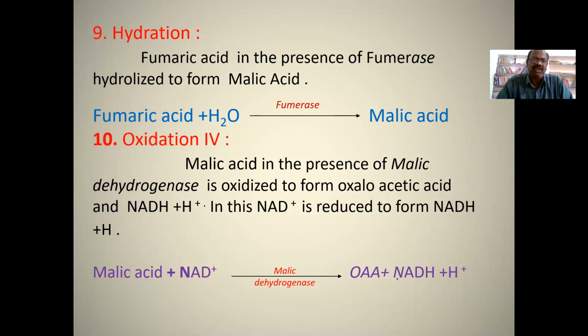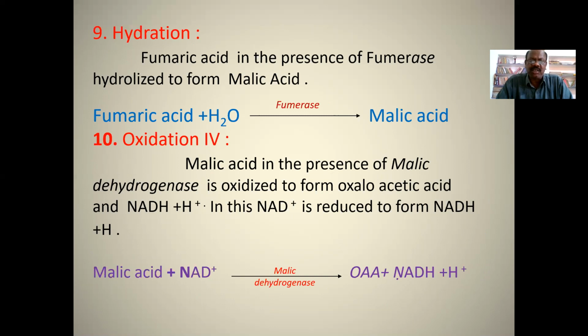And the last reaction, an oxidation reaction. This is the fourth oxidation reaction. Malic acid, in the presence of malic dehydrogenase, is oxidized to form oxaloacetic acid. So here oxaloacetic acid is reproduced.